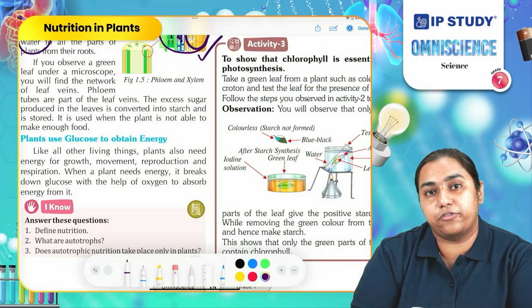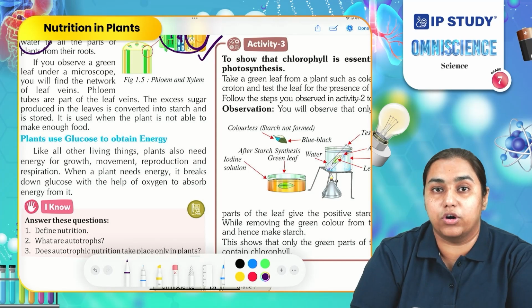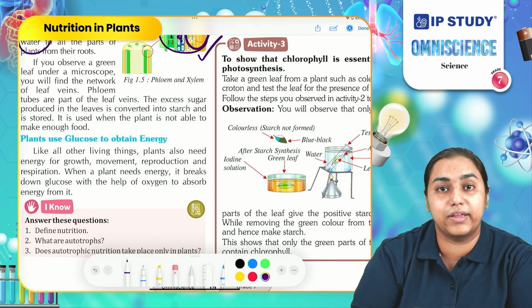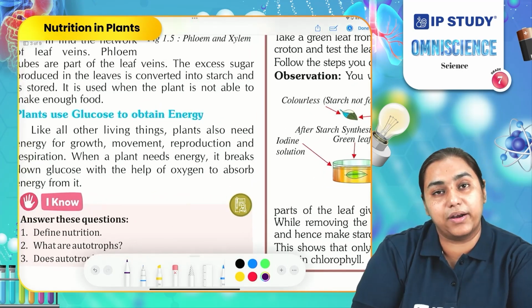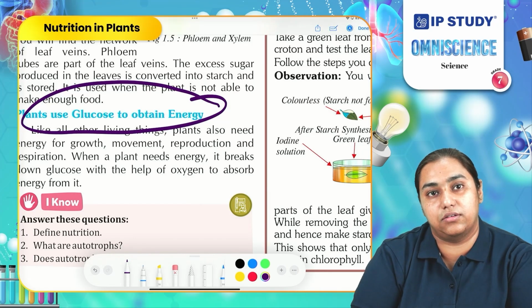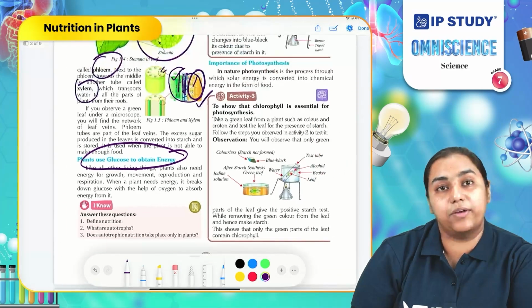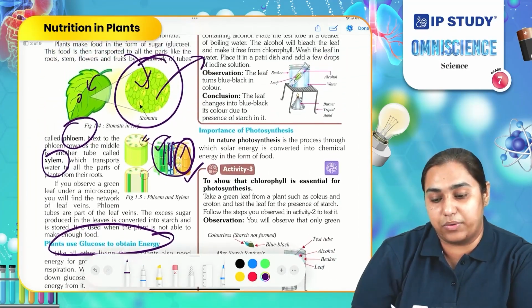So, what is photosynthesis? Photosynthesis is the process in which plants take carbon dioxide from the atmosphere and water from the soil, and in the presence of sunlight produce food in the form of glucose and release oxygen. Why do plants produce glucose? Glucose helps in the production of energy required by the body to perform its functions. All living beings need glucose to take out the energy from it.